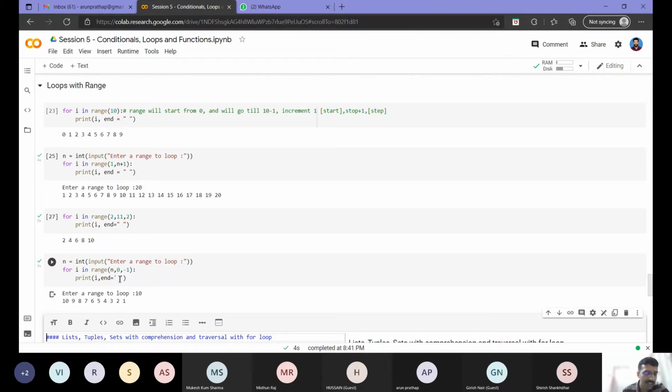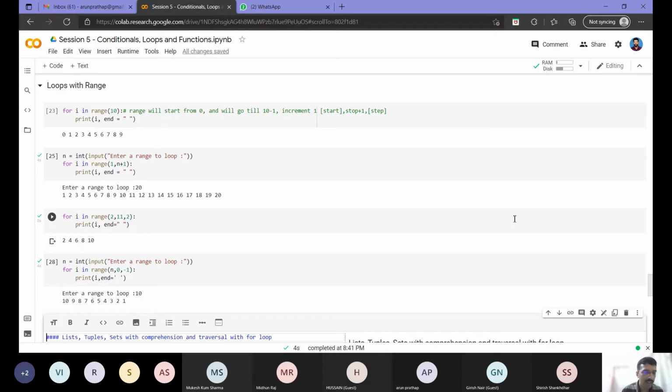So since I have given minus 1 as my step size, it will first print n, then do a minus 1 till it reaches step plus 1. So in this case, 0 plus 1, that is 1. When it reaches 1, it will see that next, if you decrement again, it is 0. That is my termination condition, so that will not get executed.